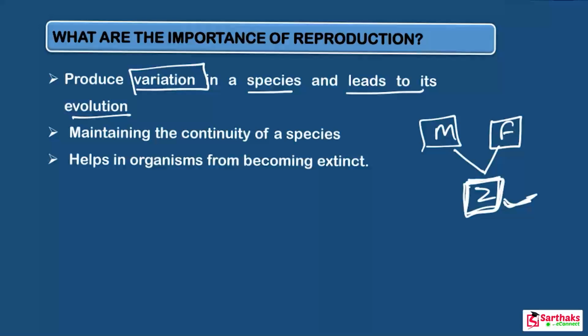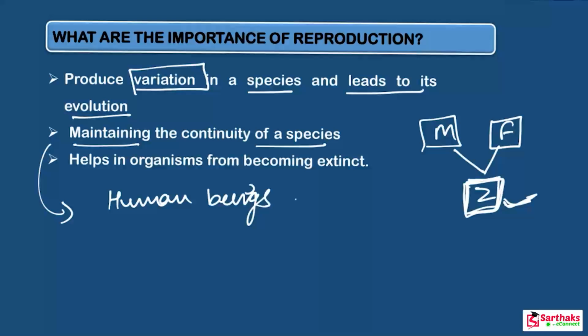Now next one is maintaining the continuity of a species. The process of reproduction ensures the continuity of life on earth. For example, human beings reproduce by giving birth to babies, a son or a daughter.